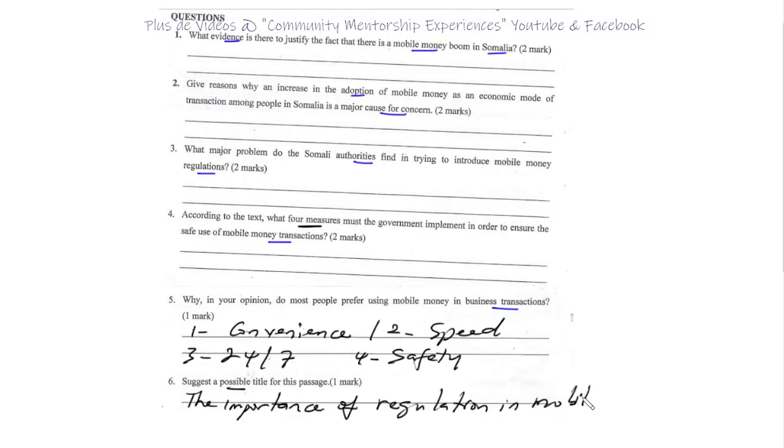Okay, just that's it. Right, let's move to the next section.